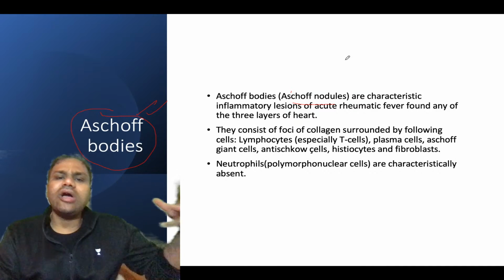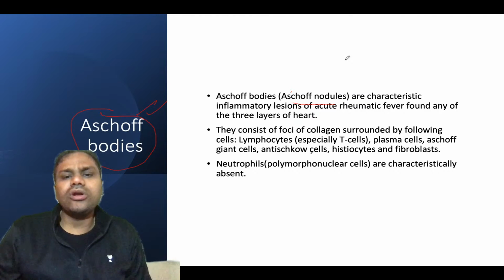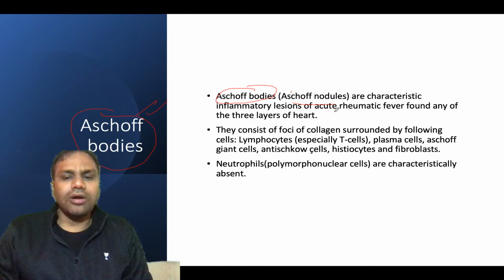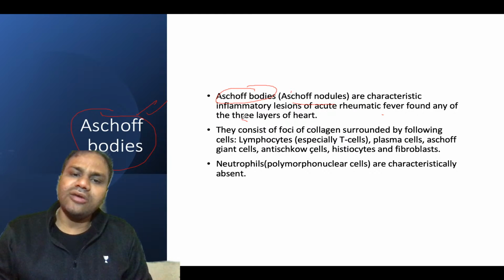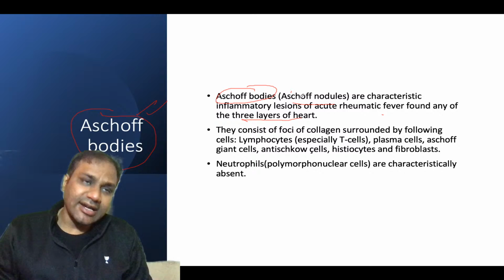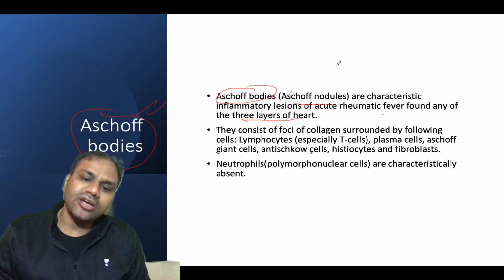That is what we call Aschoff's body. So this is nothing but a result of chronic inflammation. It is the characteristic inflammatory lesion of acute rheumatic fever, found in any of the three layers. It's not only the myocardium; it can be found in any of the three layers. That is again a high yield point. It is most common in the myocardium, but can be found in any of the three layers.